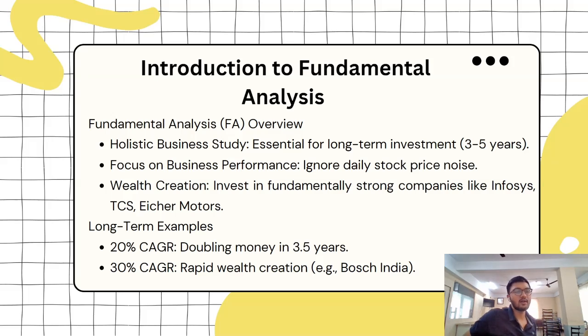What are the long term examples? We tell that Nifty has given a CAGR of around 15-16% over these years. And some stocks have given a CAGR of 30%, 40%, as in the case of Deepak Nitrite. So at the end of the day, what we are telling is that these companies have a strong business presence.